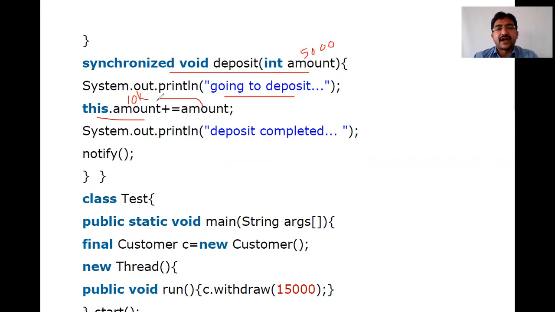That 5,000 will be added with the shorthand addition operator, so after depositing 5k the total is 10k plus 5k, that is 15k. Then the message deposit completed is displayed, and notify.